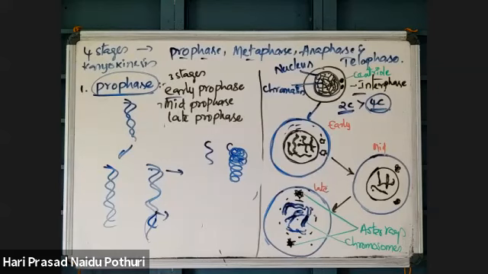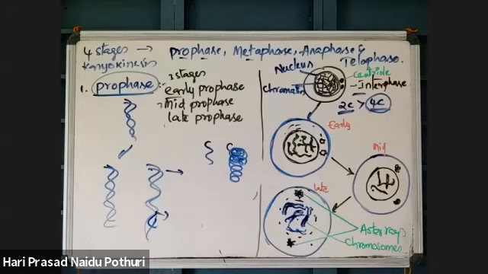Can you please say chromosomal arms? Chromosomal arms split except at the centromere to form two chromatids for each chromosome.